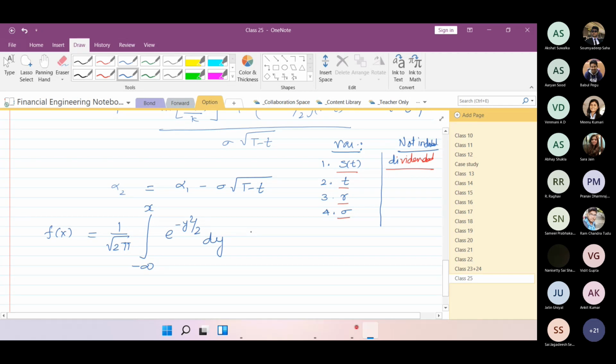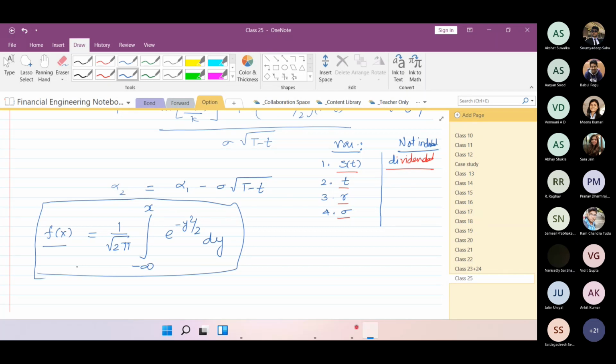because we are trying to find the PDF of a normal distribution to get the value of N of alpha 1. So suppose instead of alpha 1 I call it x. N of x will give me the probability that the variable takes a value between minus infinity and x. So is this the equation for finding the CDF of a normal distribution? Yes or no? Please raise your hand if you are getting this.